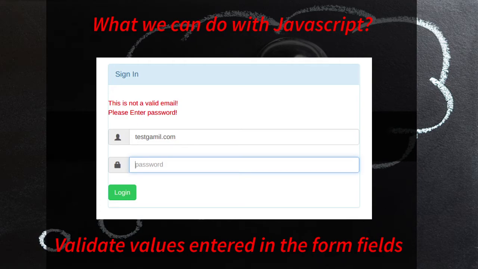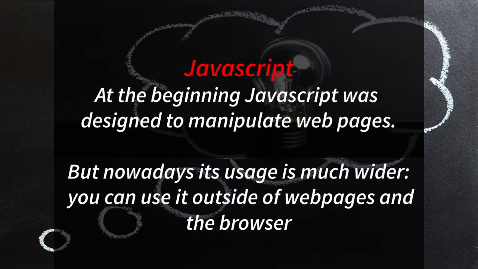It can do a number of things, but this is just one example of what JavaScript can do. At the beginning, when JavaScript was initially developed, it was just used to manipulate web pages. It was used to perform certain operations on the HTML, but nowadays it is used outside web pages, and it can do a number of things. So this is just the brief introduction of HTML, CSS and JavaScript.